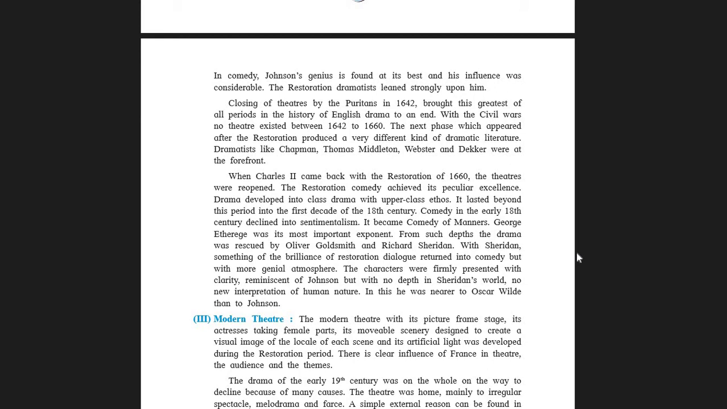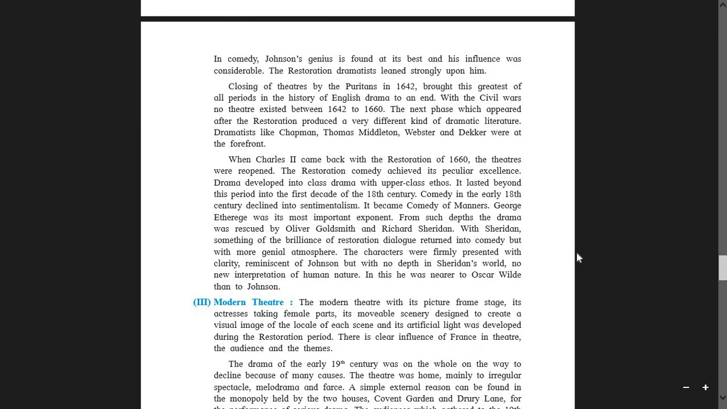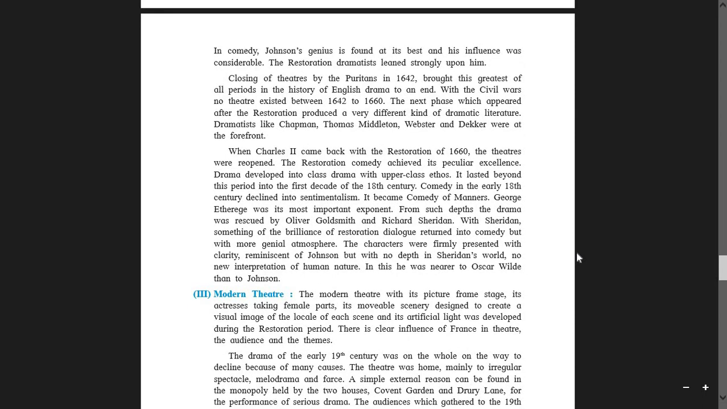So students, what happened with this upper class ethos? It lasted beyond this period into the first decade in the 18th century. Decade, that is a span of 10 years. So it lasted for 10 years in the 18th century. Comedy in the early 18th century declined into sentimentalism. Now students, please take note. I have forwarded the picture of sentimental comedy.